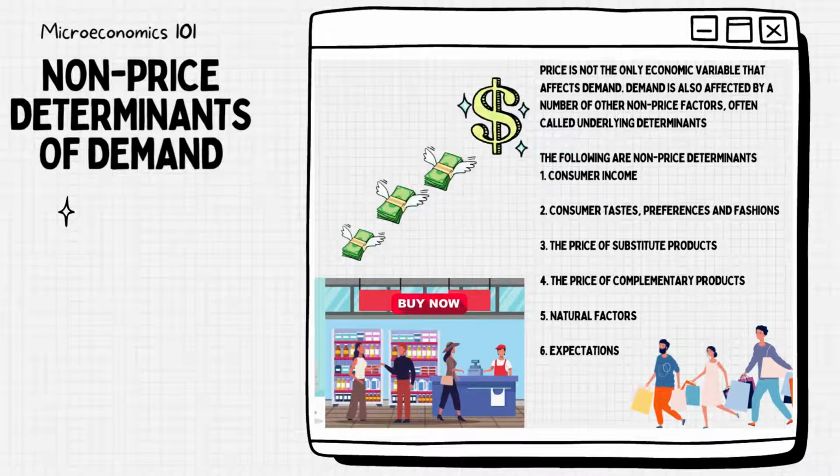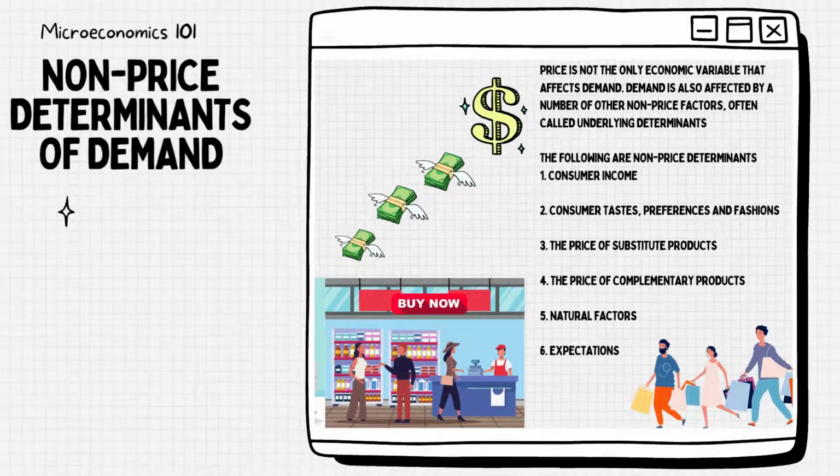5. Natural factors. The impact of good or bad weather and other natural factors can have a considerable impact on demand. Certain products are highly dependent on weather or natural conditions, such as the demand for ice cream, raincoats, and holidays. 6. Expectations. Consumer expectations can influence the demand for many items. This is especially true with expensive and luxury items, including the demand for housing, for motor cars, and expensive consumer electronics products.